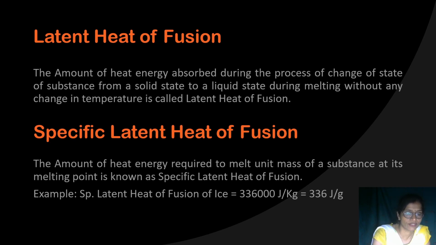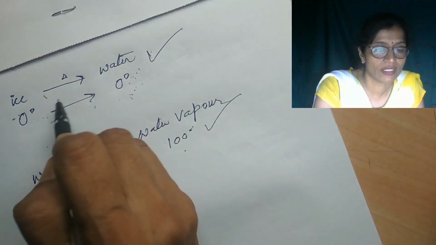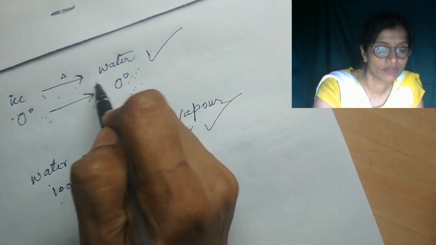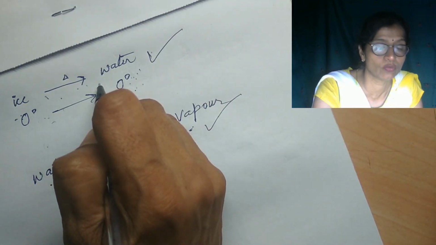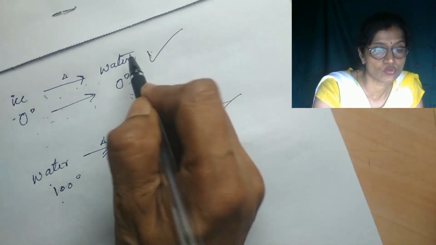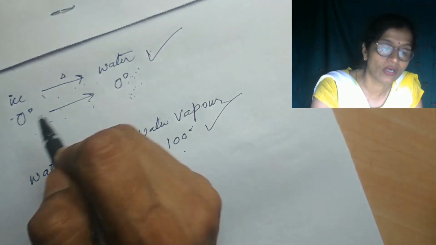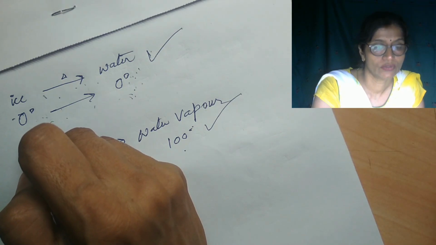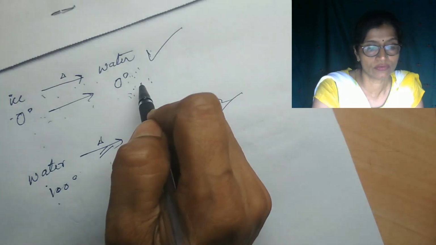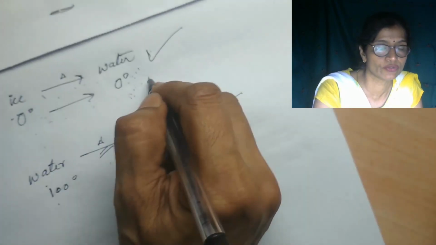So the amount of heat energy required to convert ice at 0 degrees Celsius to water at 0 degrees Celsius, or wax to molten wax at its melting point, is known as the latent heat of fusion.